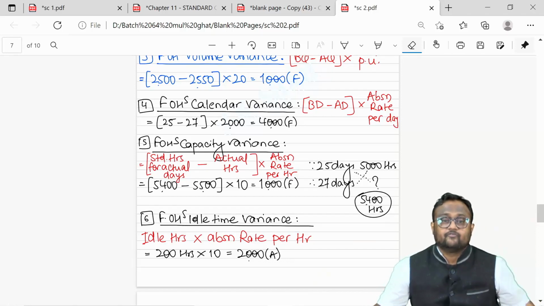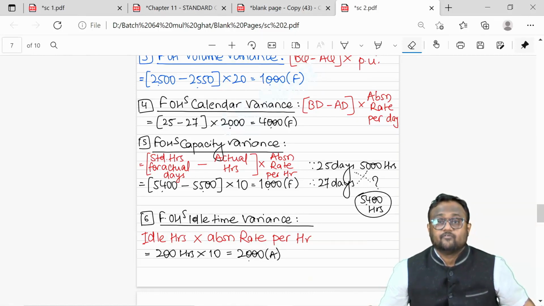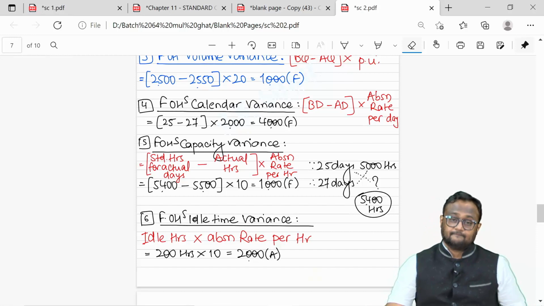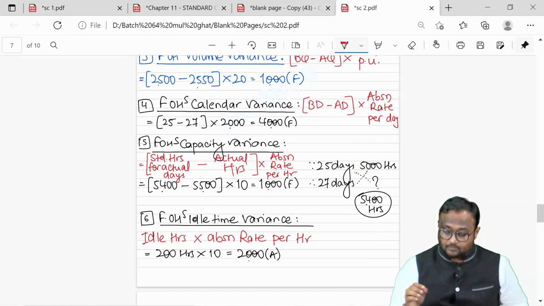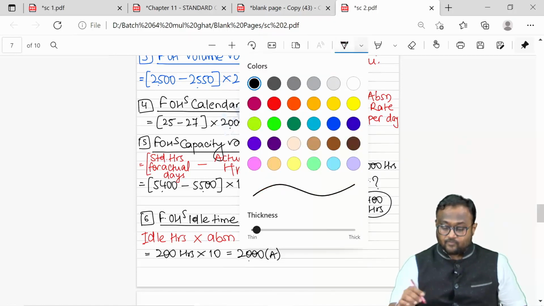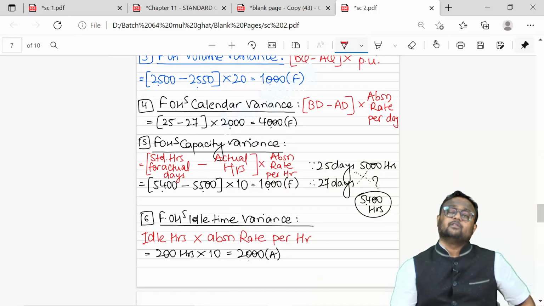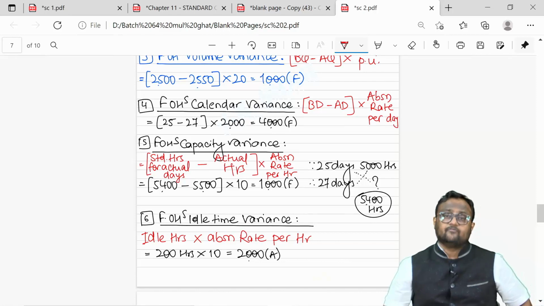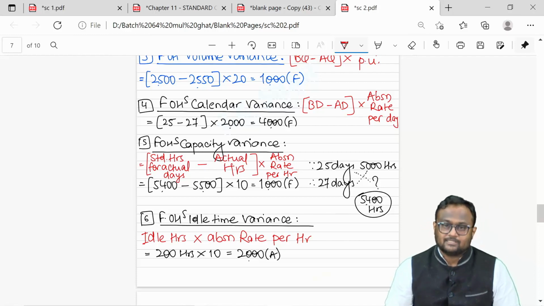One very important factor, even if your calendar variance and capacity variance are negative, they are still favorable because it is excess utilization without incurring any extra fixed cost, guys. Secondly, why I did not skip idle time from this. See, even if there is an idle time, premises are utilized. If you are having lunch, you will have lunch in the premises itself, even if there is no power failure, even if there is no power supply, if there is no material issued to you, if you are out of stock, fine, whatever it is, but premises are still used, no?